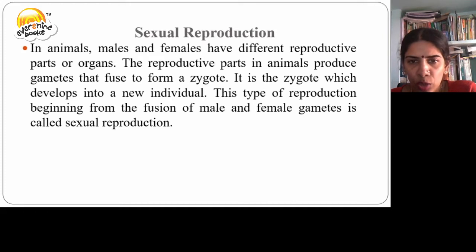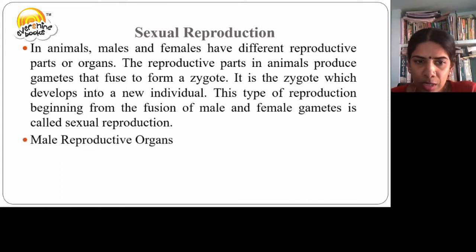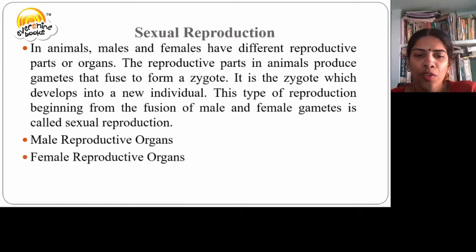Both fuse together to form a zygote, which develops into a new individual. This type of reproduction, beginning from the fusion of the male and the female gametes, we call sexual reproduction. We are going to discuss the male reproductive organs and the female reproductive organs.